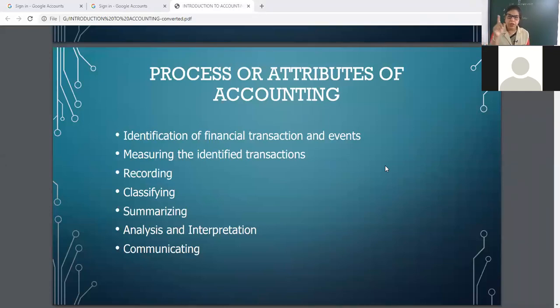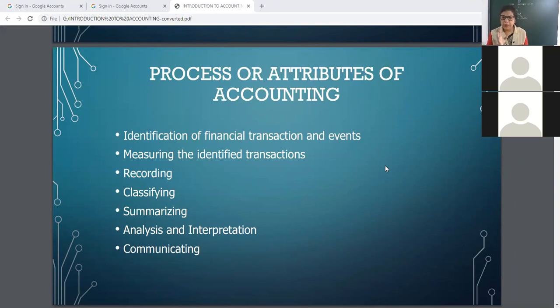You can write recording means bracket journal, classifying ledger, summarizing trial balance, trading and P&L and balance sheet. Yes. Analyzing and interpretation. Take some decisions, conclusions, comparisons for future requirements, and then communicate. Communicating to interested users like investors, government, management.